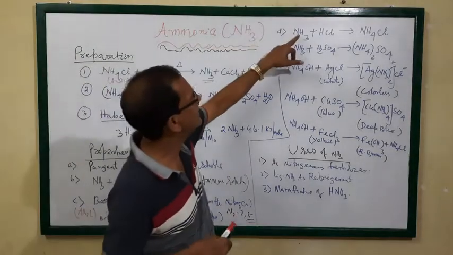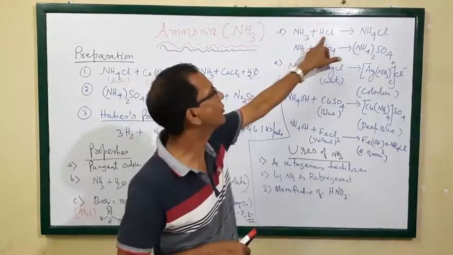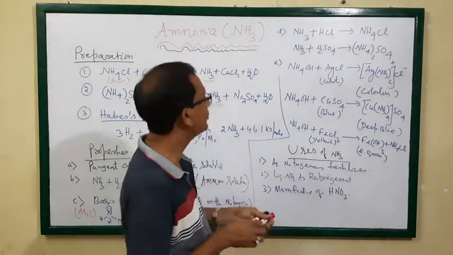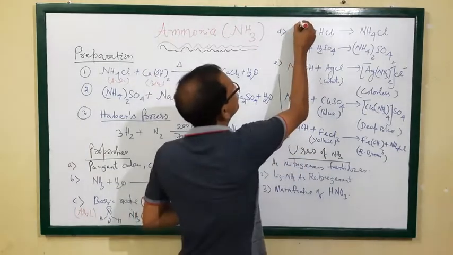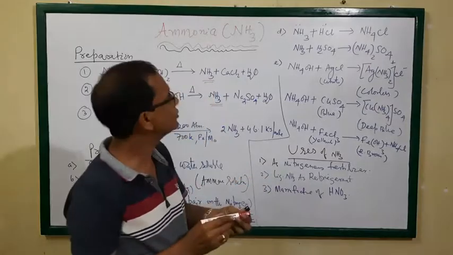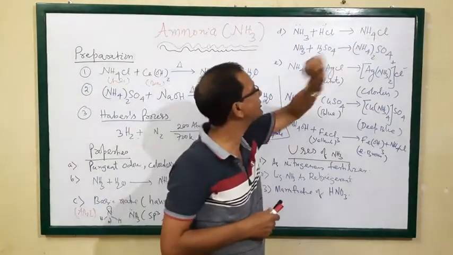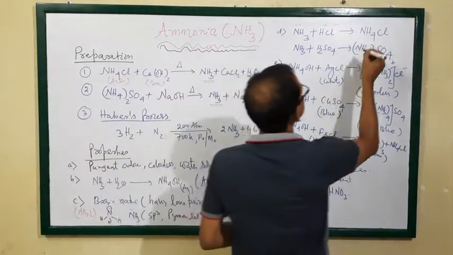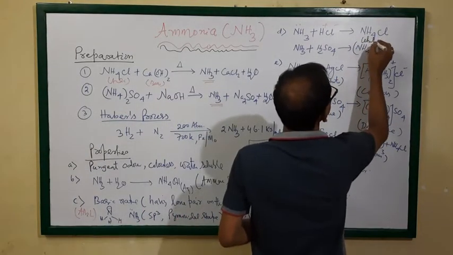As it is a base, it reacts with HCl forming the salt ammonium chloride. Here ammonia donates its lone pair to H plus forming an ammonium salt. And during the formation of this, white fumes are produced.